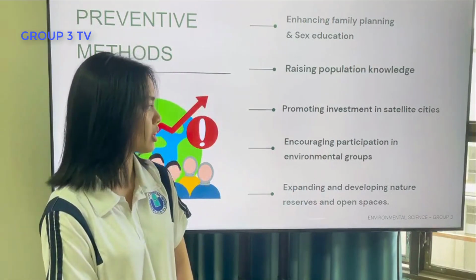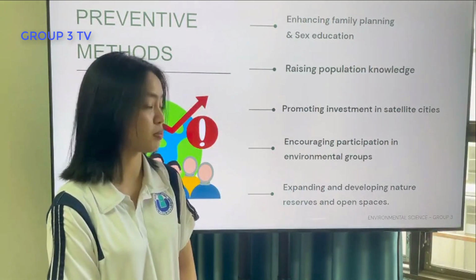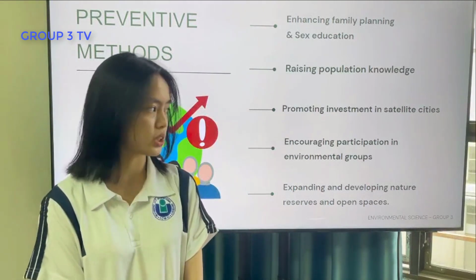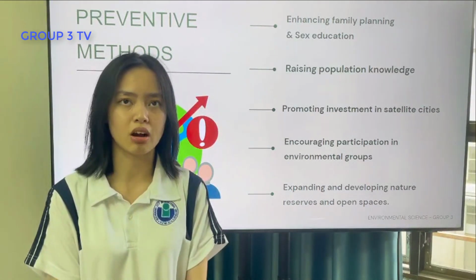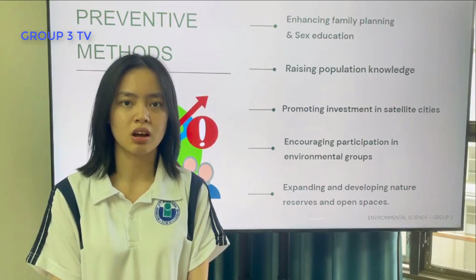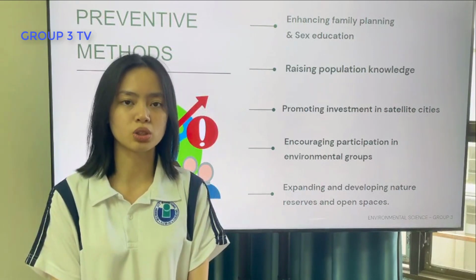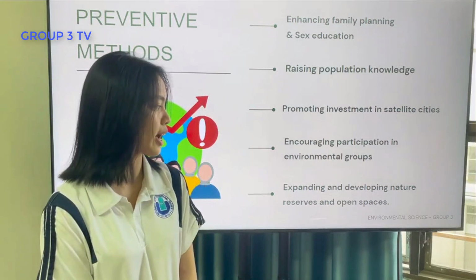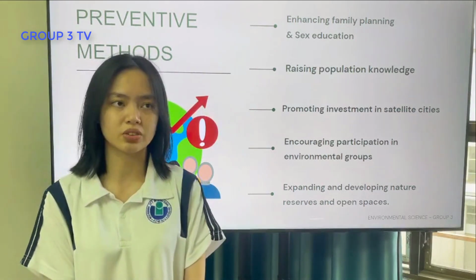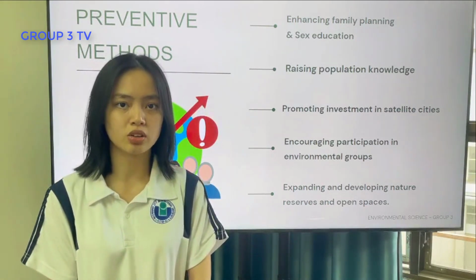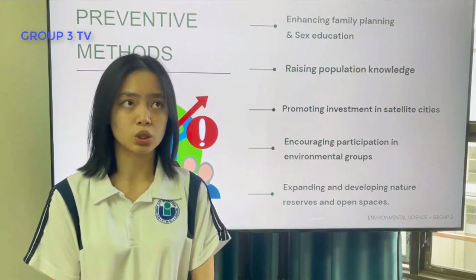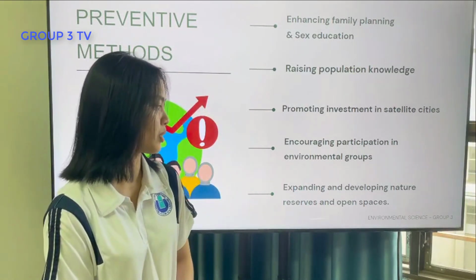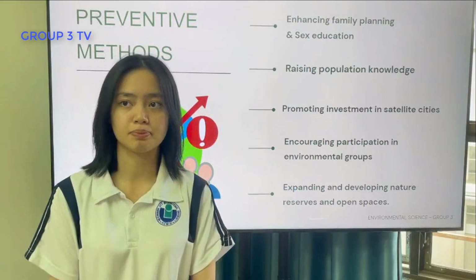And then, encouraging participation in environmental groups in each ward and district. It is in order to raise population and environment awareness and come up with solutions to these population problems. And finally, the city council should introduce policies that restrict housing construction and also use surrounding lands to expand and develop nature reserves and open spaces.